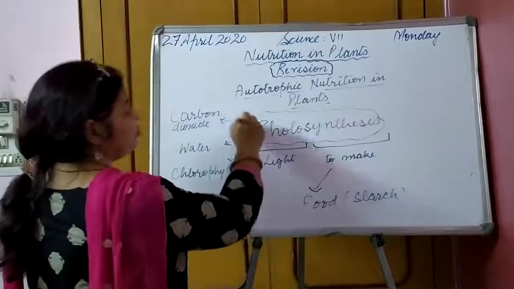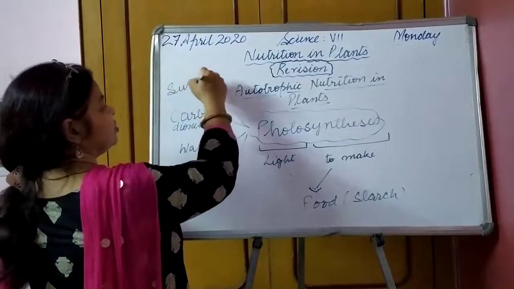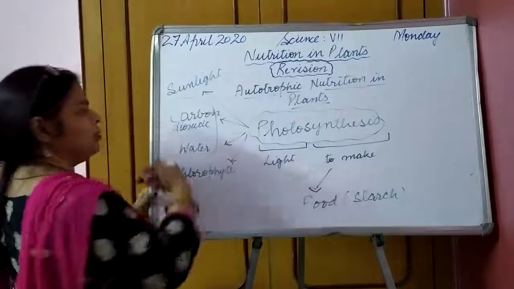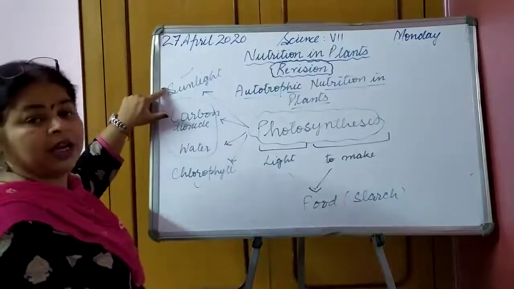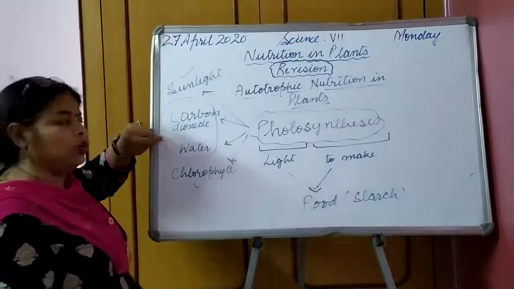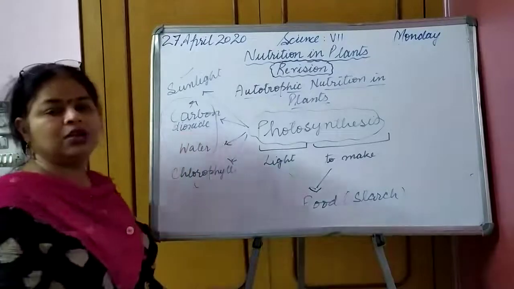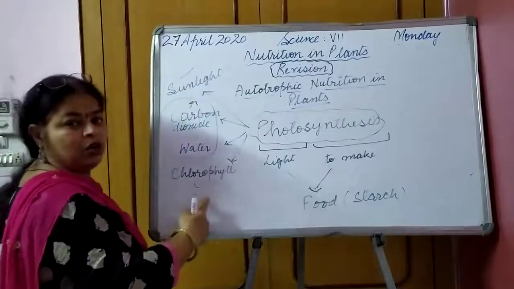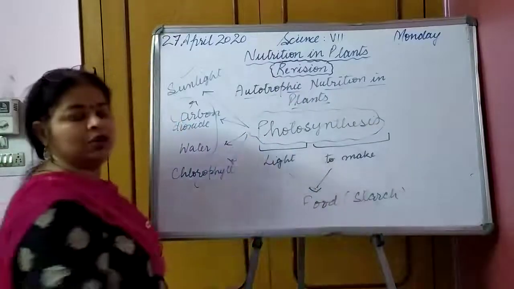And you can't forget the very important element, sunlight. So the first are the requirements and sunlight and chlorophyll are the conditions. In the presence of sunlight and chlorophyll, the plants take in carbon dioxide from the air and water from the soil through the roots.